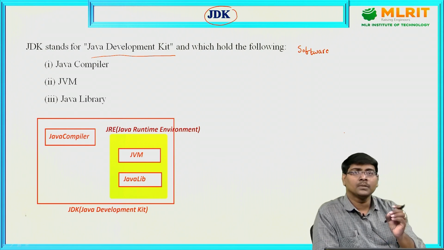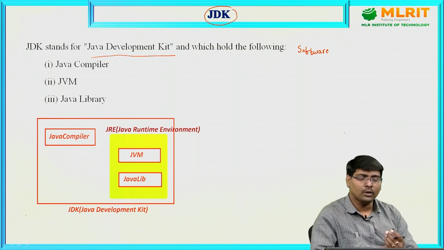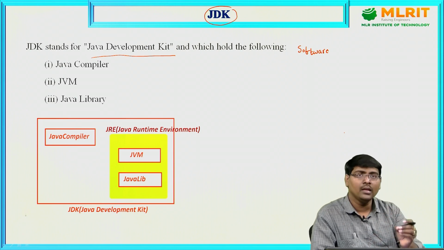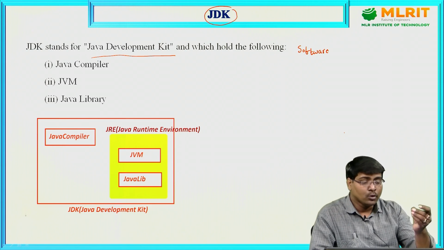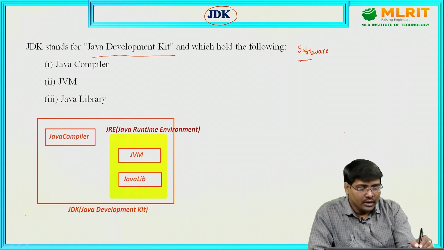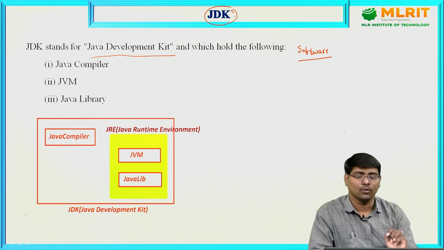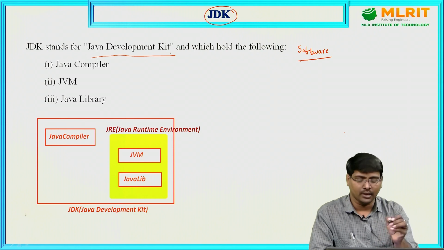You need some software. For example, I have a movie and I want to watch it, so you need some VLC media player. Similarly, if you develop any application by using Java, we need a software. JDK is the software. Okay.